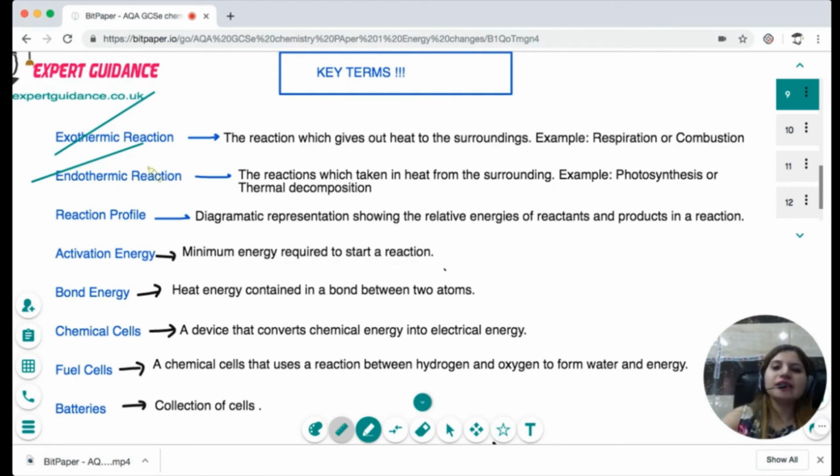Reaction profile is a diagrammatic representation showing the relative energies of reactants and products in a reaction. Activation energy is the minimum energy required to start the reaction. Bond energy is the heat energy contained in a bond between two atoms.